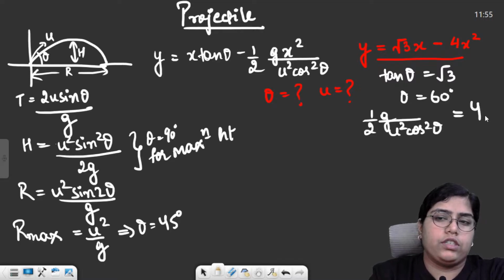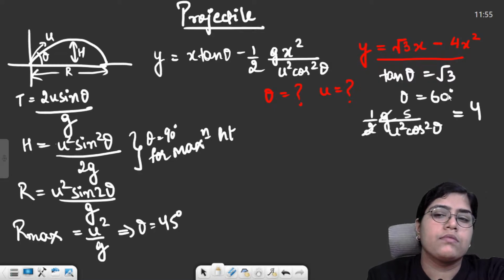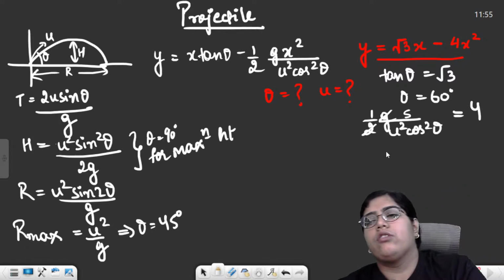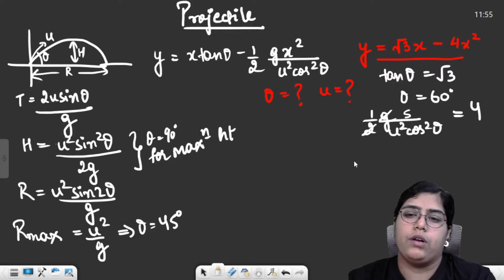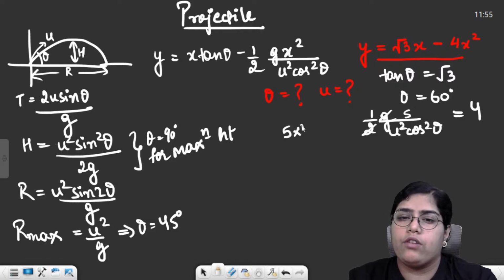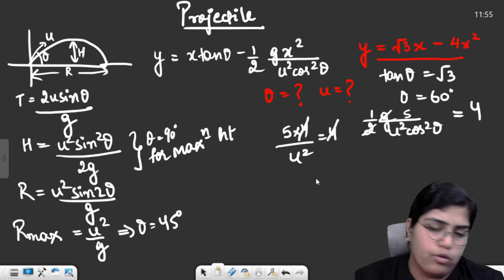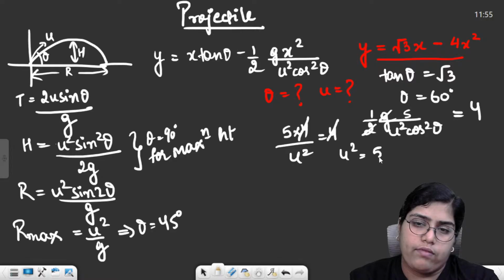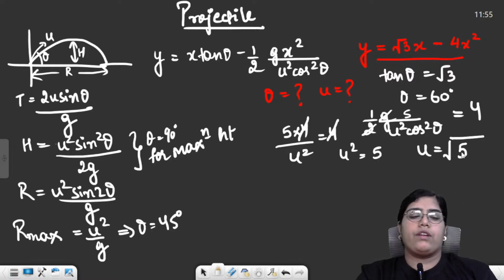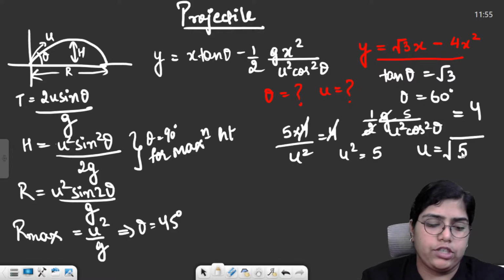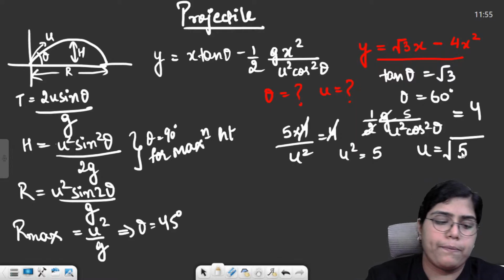Just equate it with 4, put the value of g as 10, 10 gets cancelled with 2, so 5 remains. Cos 60 is 1 by 2, and 1 by 2 square is 1 by 4, 1 by 4 goes above. So this becomes 5 into 4 upon u square is equal to 4. 4 gets cancelled with 4 and u square comes out to be 5. That means the initial velocity with which the projectile was thrown was root 5. Simple question, pretty simple. Okay.